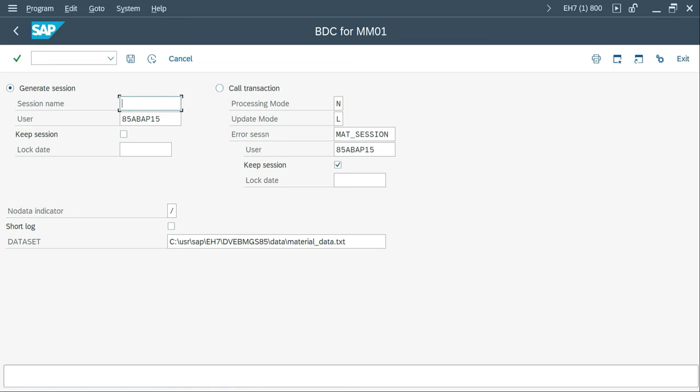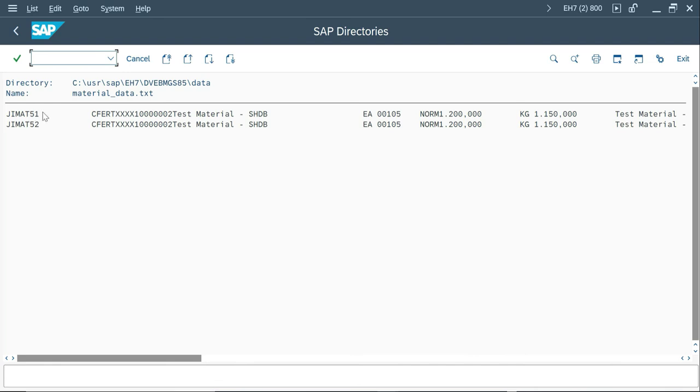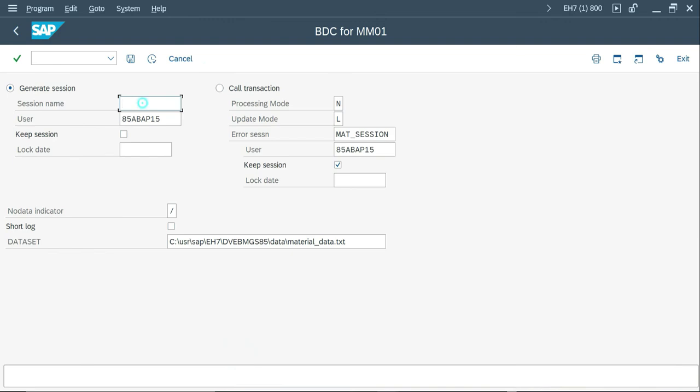So here, before that I need to modify my data. Give me a minute. So this is a new file, 51 and 52. Now I'm going to execute this with my session, and this is for MM01 creates. Let me keep session. You know what the functionality is now, and the file is same, execute.